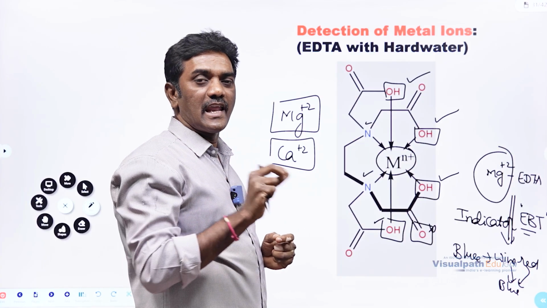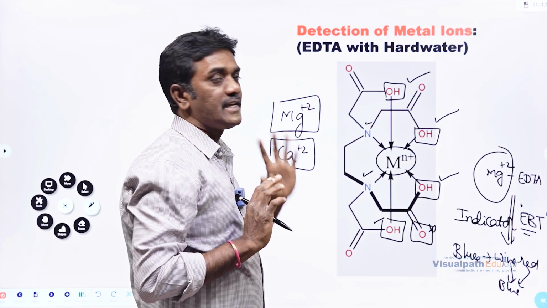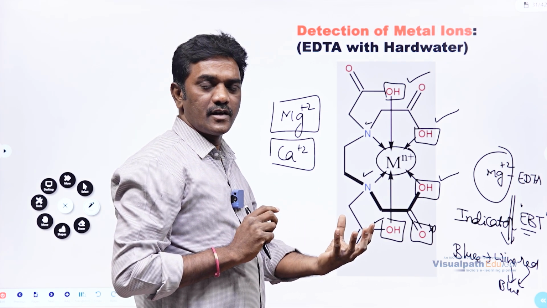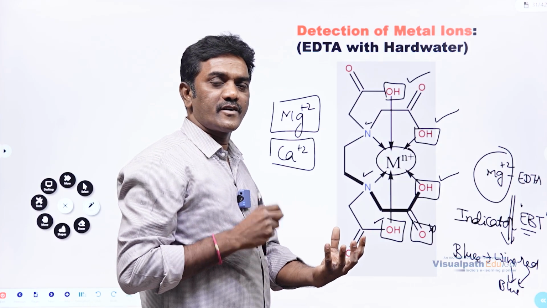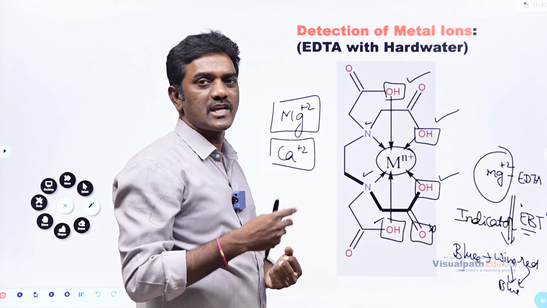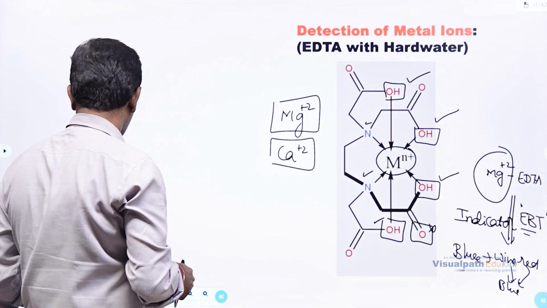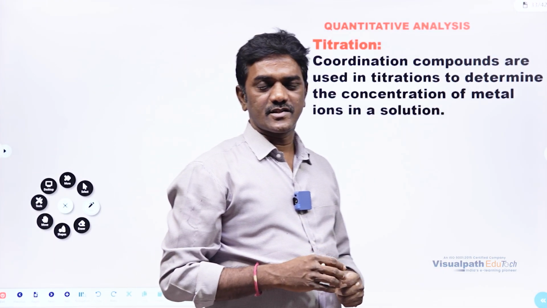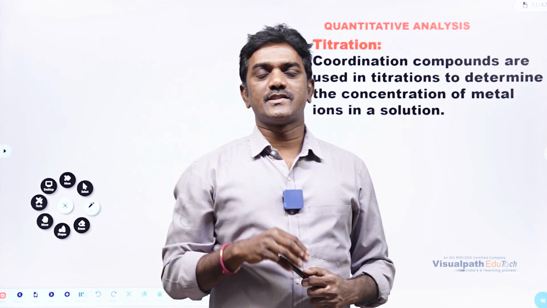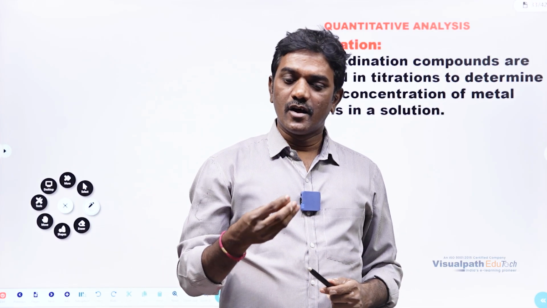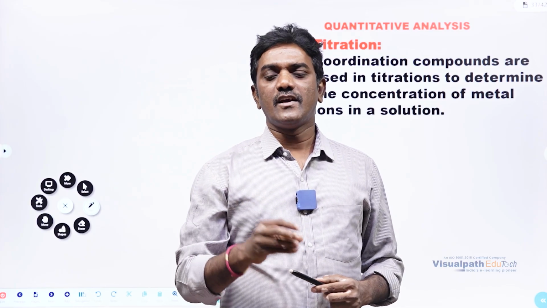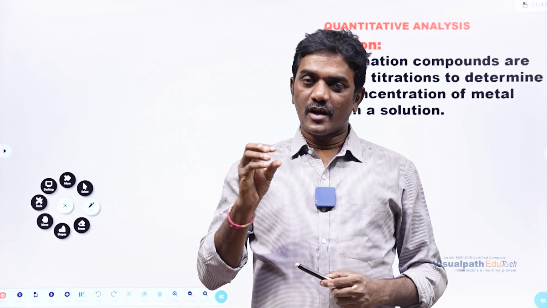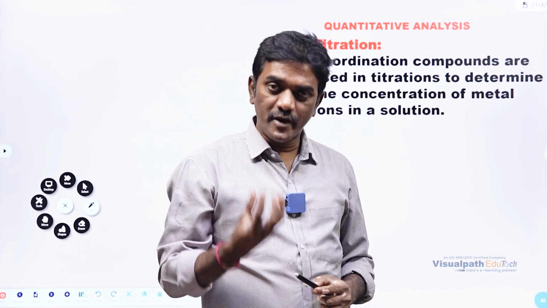Which ions are there? Calcium and magnesium can be identified by using EDTA. And in solution, how to identify copper? Add ammonia and see the color change to blue color. In this way, there are qualitative analysis applications during the formation of complexes. Now, quantitative analysis. What is the meaning of quantitative? How much amount is there? Previously, we discussed that based on color changes we can identify which metals are there. Now, along with the color changes, we are going to find out how much amount is there.